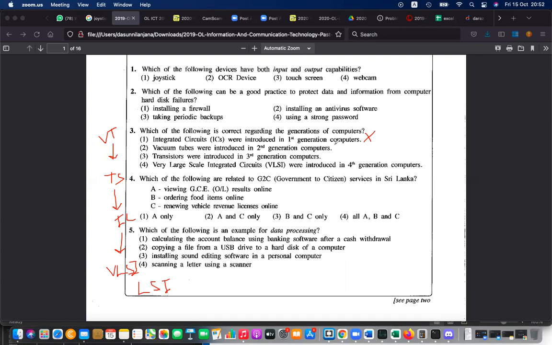Vacuum tubes, 2nd generation, no, it's in the 1st generation. Transistors in 3rd generation computers, no, transistors in 2nd generation. Very large scale integration, 4th generation, that is correct. For question number 3, answer is 4. Very large scale integrations. Because 1st generation vacuum tube, 2nd generation transistors, 3rd generation ICs, and 4th generation LSI, VLSI.